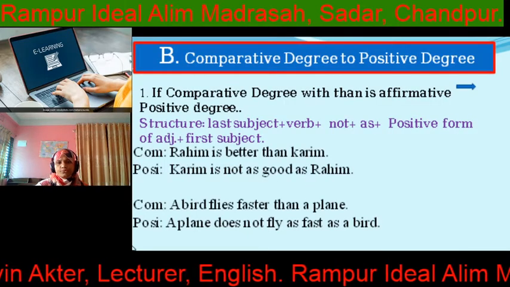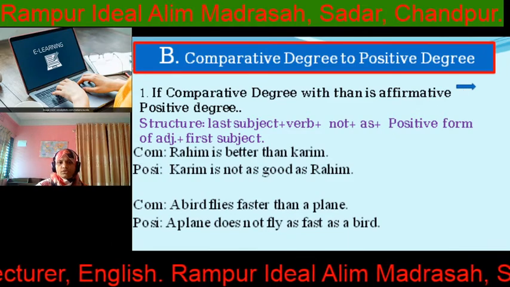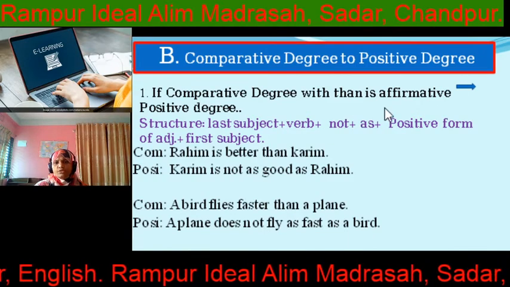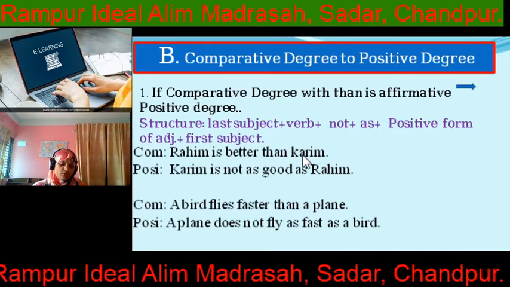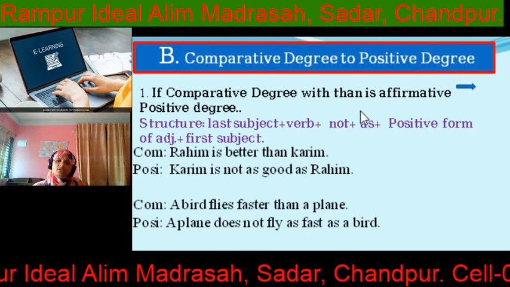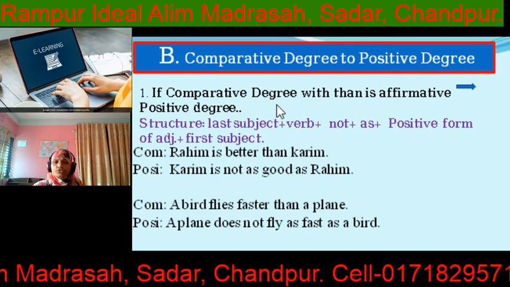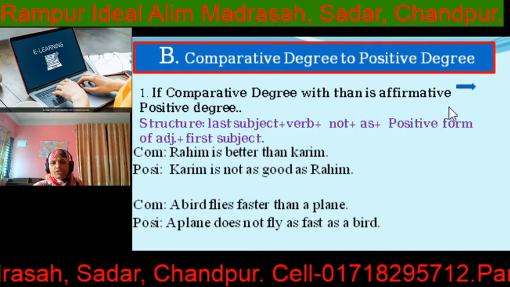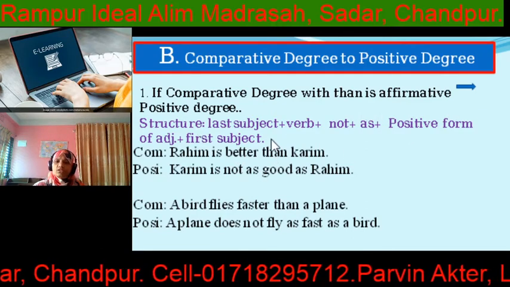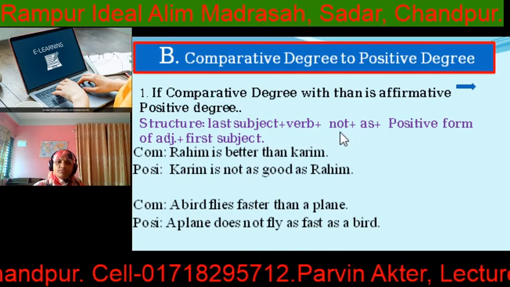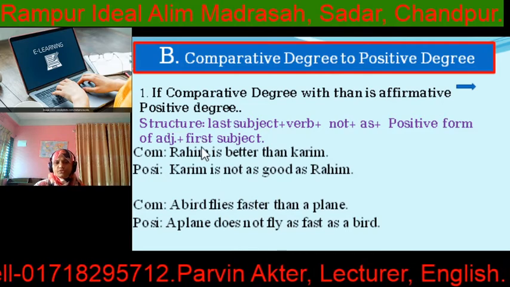Then part 2, comparative degree to positive degree. If the comparative degree with "than" is affirmative, you have to remember that we recognize the comparative degree by seeing "than". Every comparative degree has "than". So if the comparative degree with "than" is affirmative, then the positive degree will be: last subject, then verb, plus not, plus as, positive form of adjective, as, first subject.